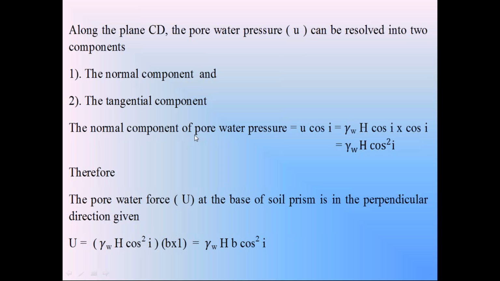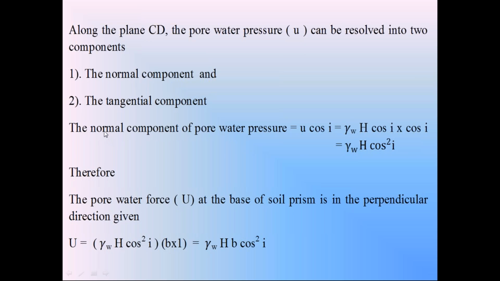The normal component pore water pressure is equal to U cos I. Already you know this pore water pressure U is gamma W into H cos I, so U cos I is gamma W into H cos I into cos I. So this normal component of pore water pressure is gamma W into H into cos square I.